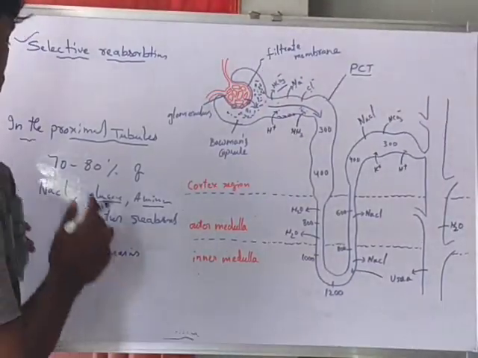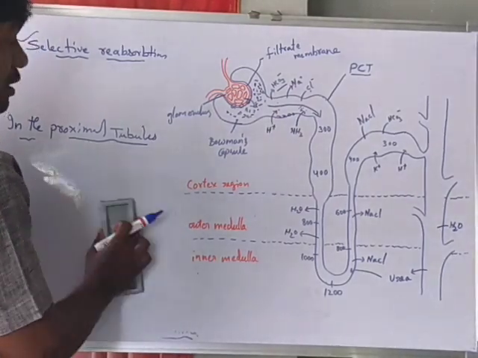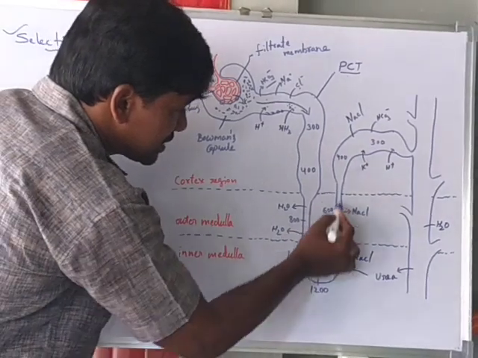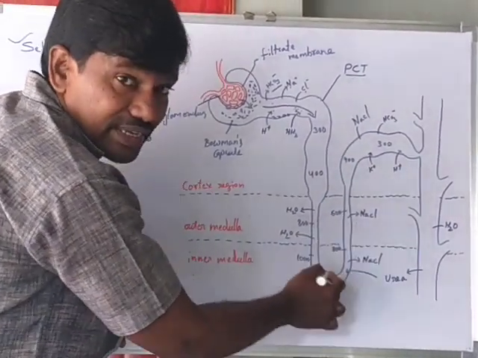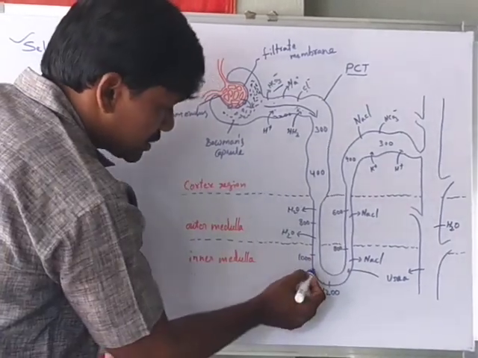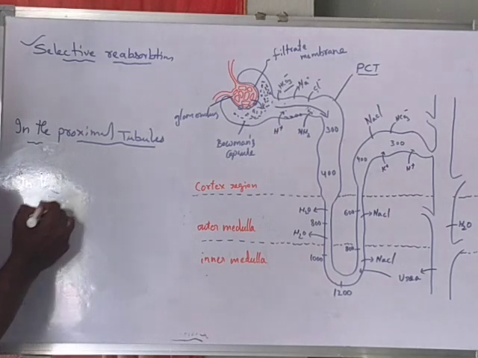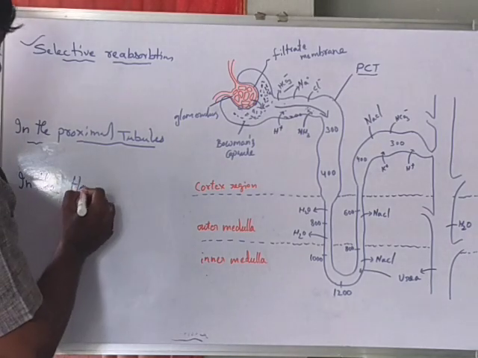Now we will look at reabsorption in the next segment of the nephron, that is the Henle loop. So this is the Henle loop.